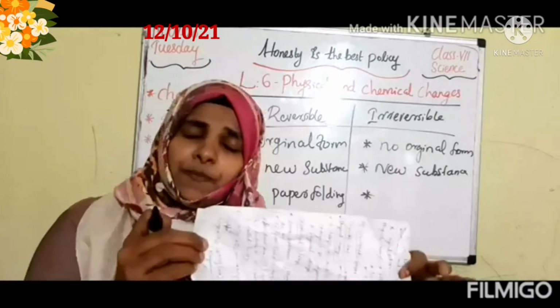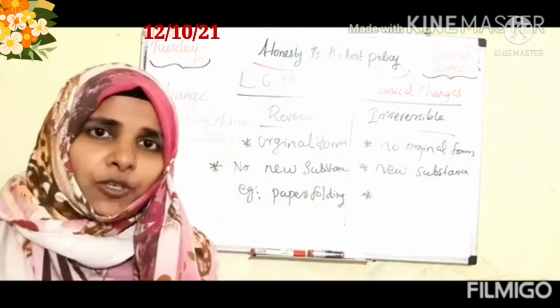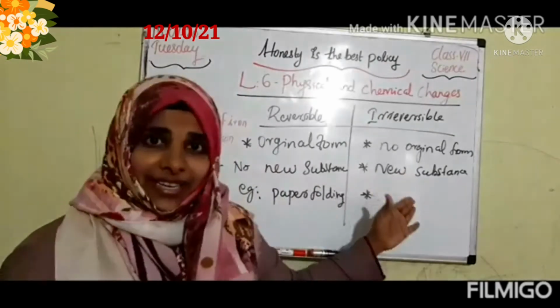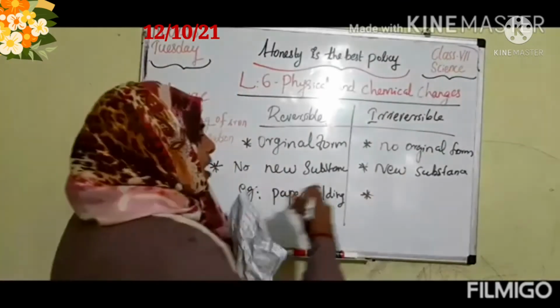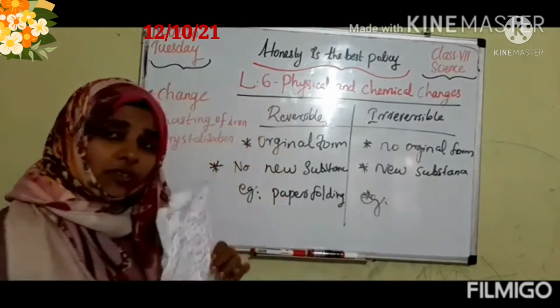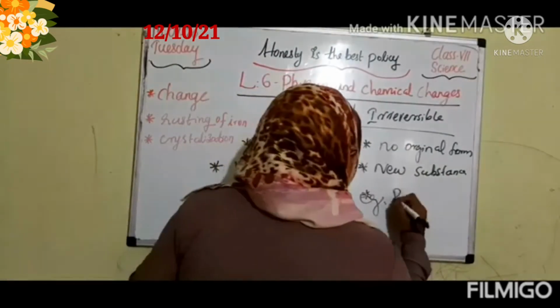But when I burn this paper, what will happen? Ash is produced, a new substance is produced. A chemical reaction happened here, right? So I will say, for example, I can write an example for irreversible change: burning of paper.